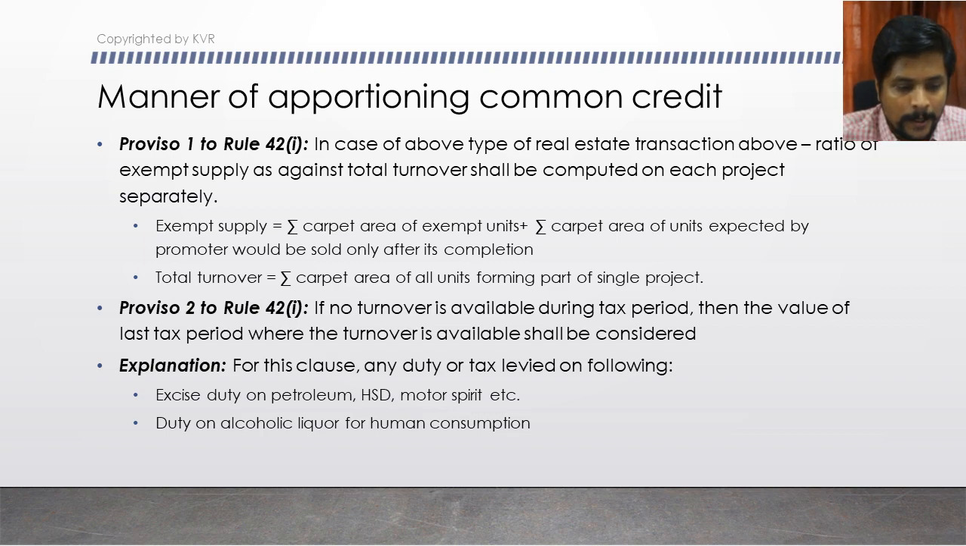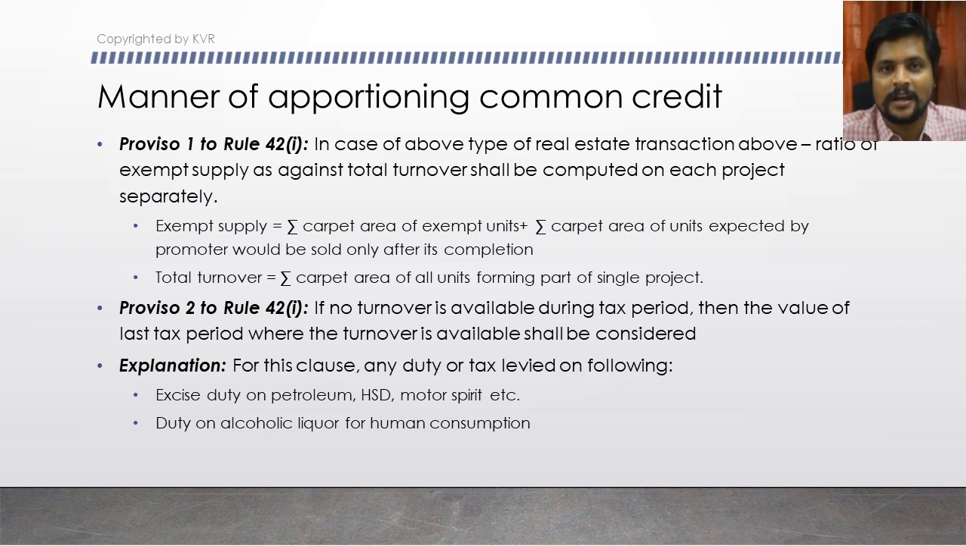Next, if no turnover is available, there is another proviso. Proviso 2 says, if there is no turnover available during the tax period, then the value of the last tax period where the turnover was available shall be considered.